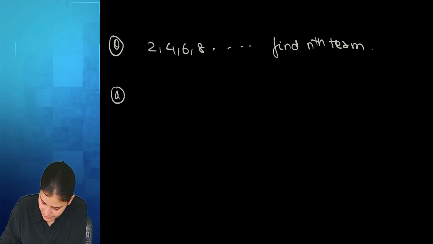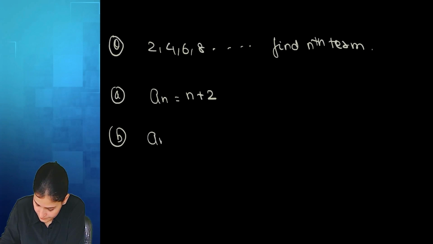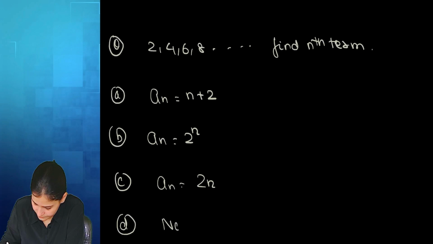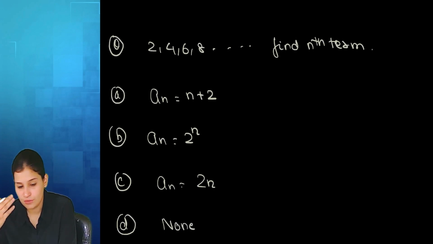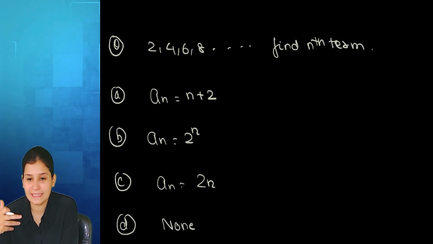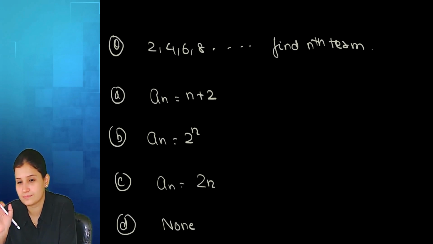Options will be given. What we are supposed to do is, out of all the options, we'll do trial and error. Whichever gives me the first 4 terms as 2, 4, 6, 8, that's my answer.